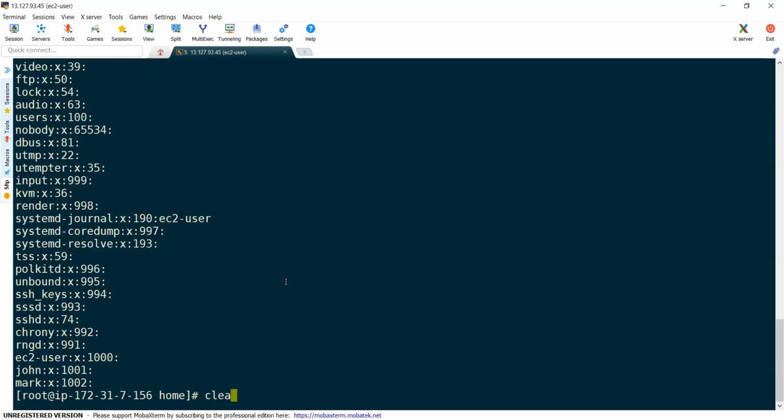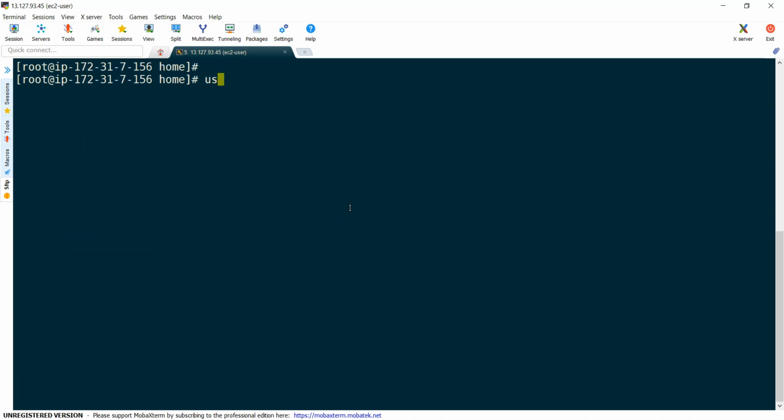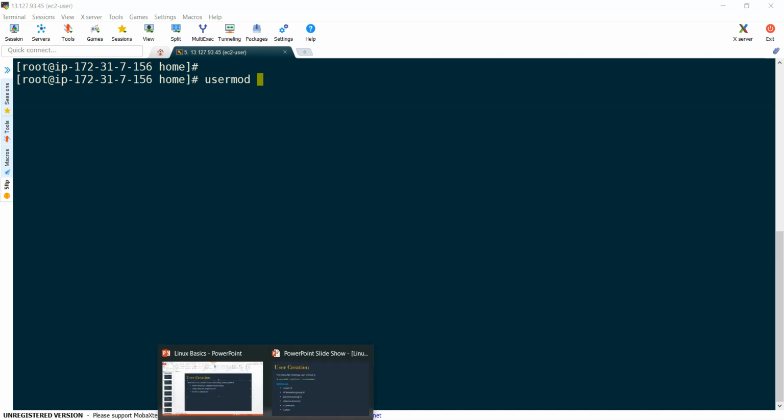Now one change I'm going to do: I want to add Mark also to the John group. If that is the case, we are going to use the command usermod. Usermod is a command to change the existing configuration of a user, to change the existing attributes of the user.